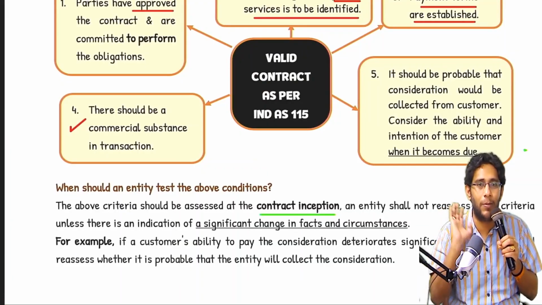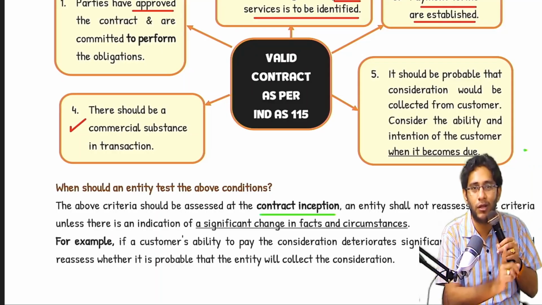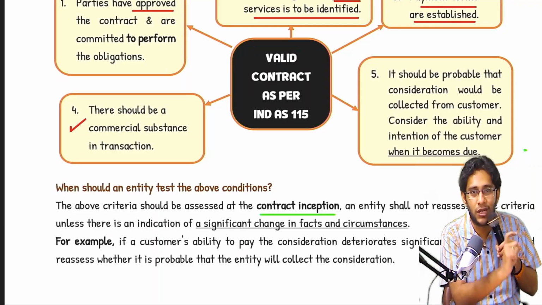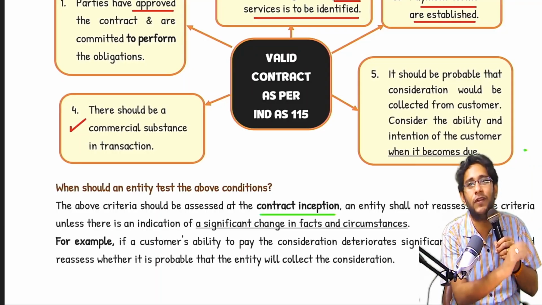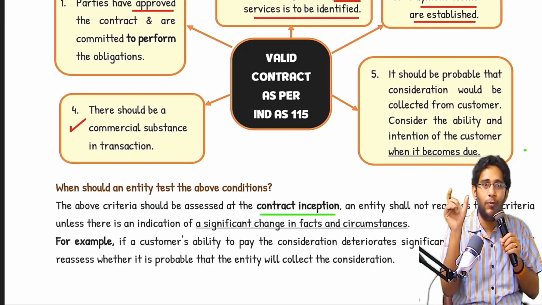Collectability should be probable. For a shirt, that fellow owes me 2,500 rupees. Per month 25,000, per annum 3 lakhs. On the first day he gave 15,000 rupees. Do you think I'll call it revenue? Bank account debit, liability credit.